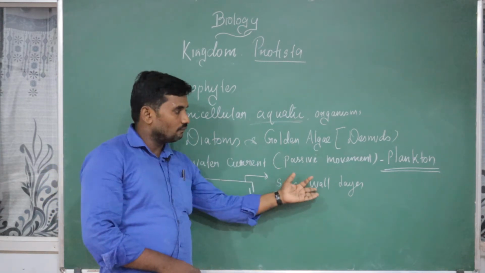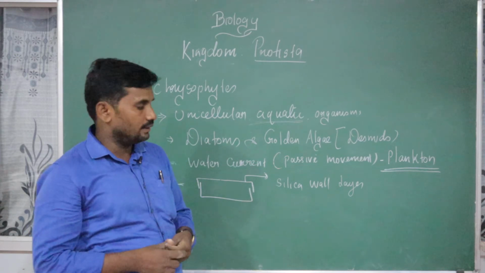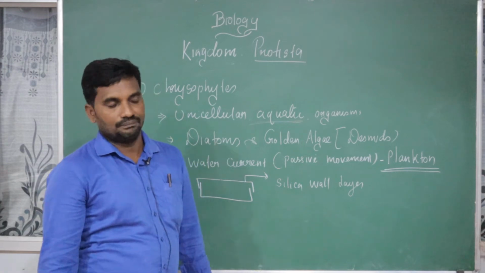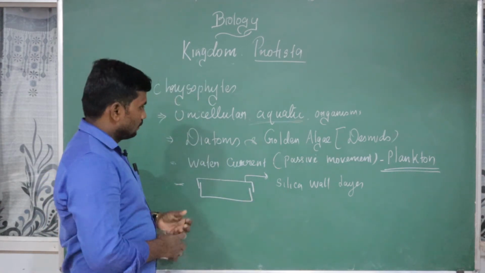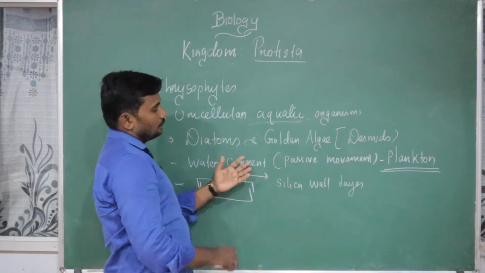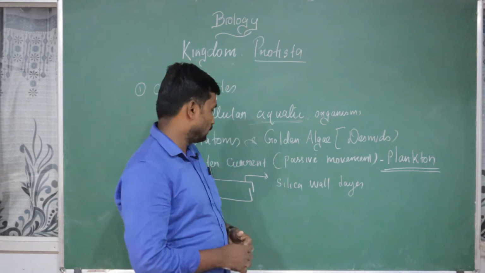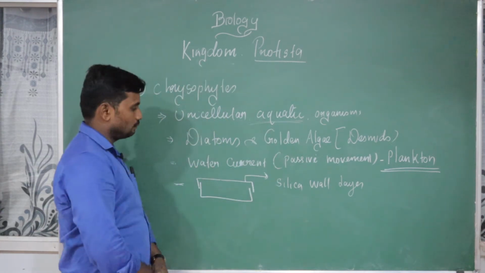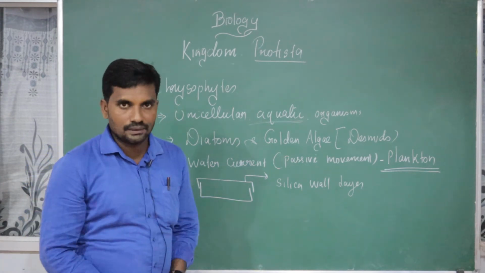Basically, the silica wall layers, the cell wall is very strong, so these siliceous layers are indestructible, unable to break further. We cannot break it; it is a very strong cell wall. Got it? Some of them, as already told, are planktons; some are able to synthesize their own food, some depend on others. The silica cell wall is indestructible. Huge amounts of planktons over a period of time. Very, very important point of view.